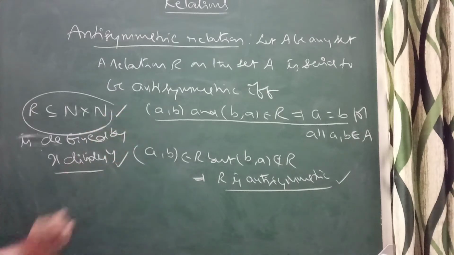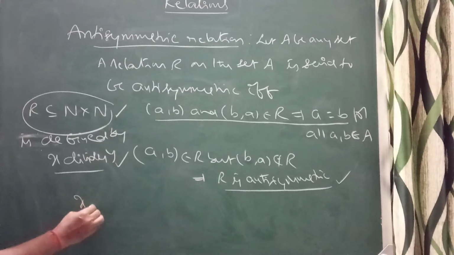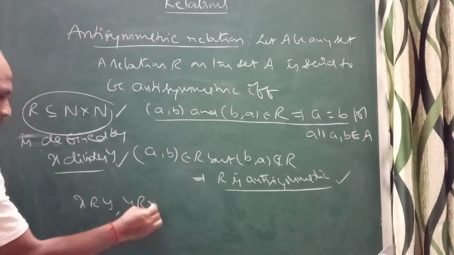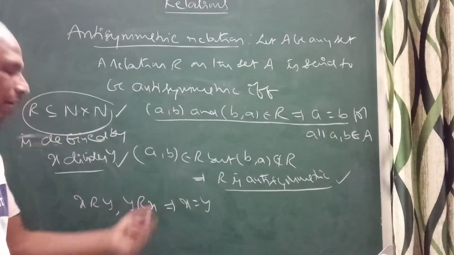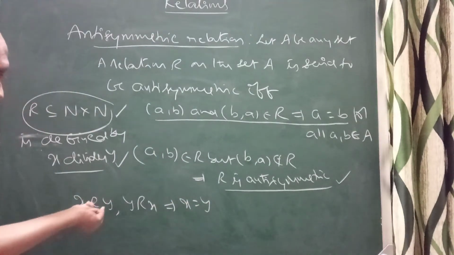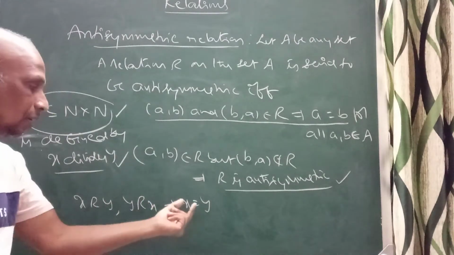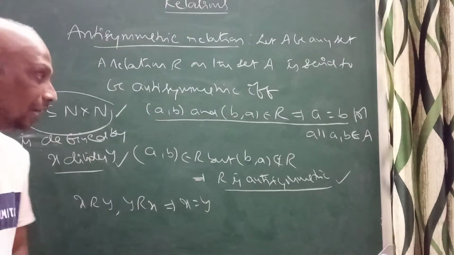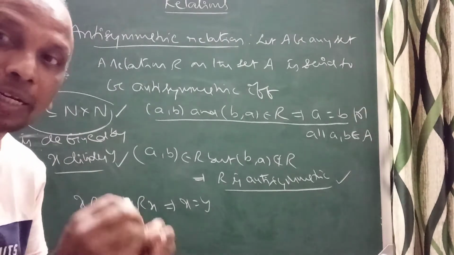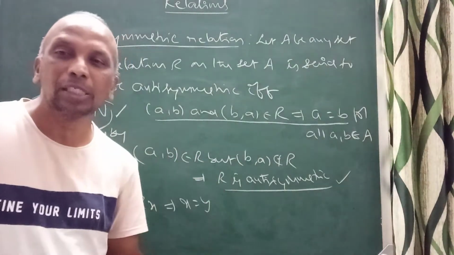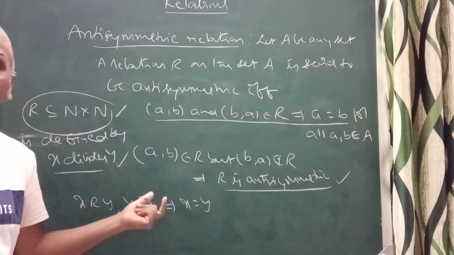X divides y. Again, x divides y. You can think, when x divides y and y divides x, automatically you will get x is equal to y. The meaning: x divides y, and y divides x. When both happen, x is equal to y. Clearly, x divides y is an antisymmetric relation. That you can remember. This is an example.